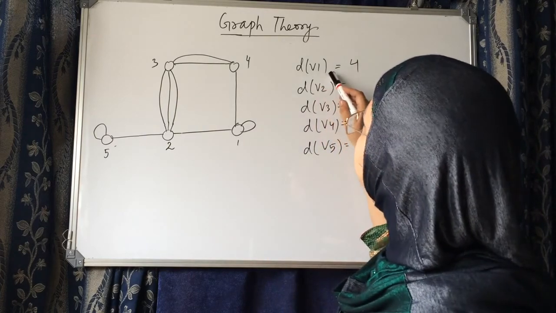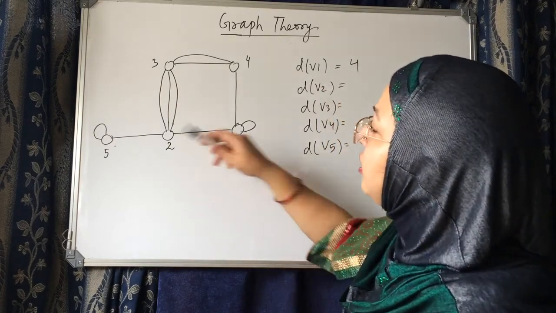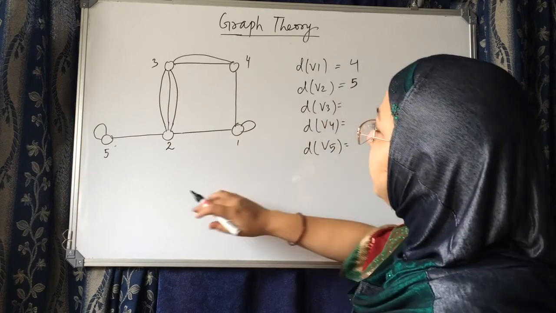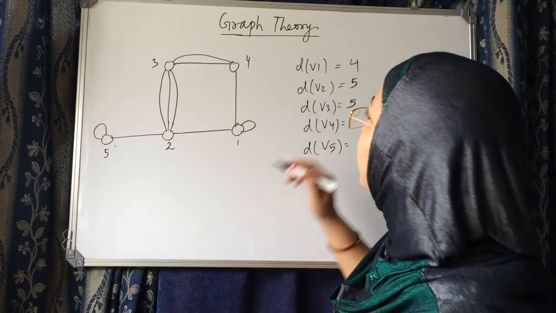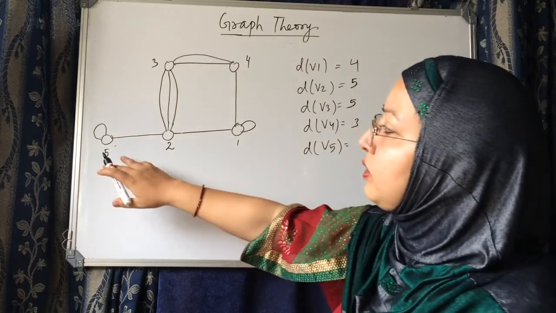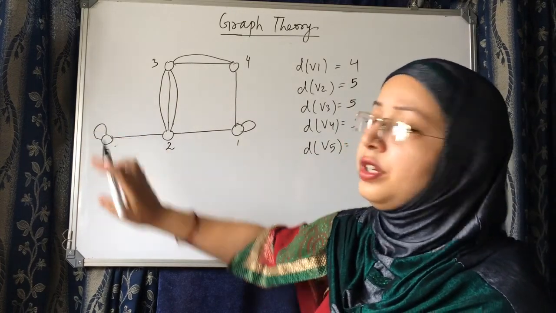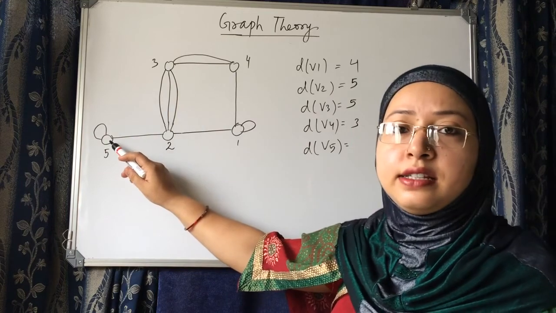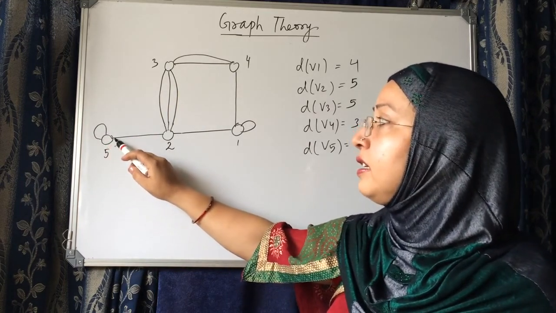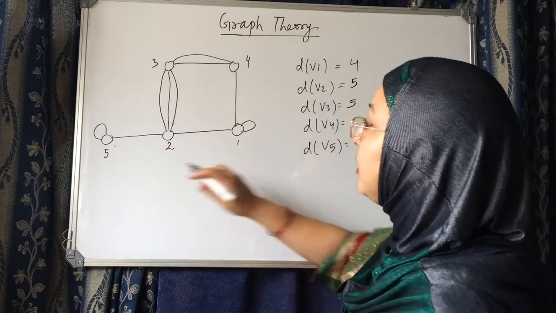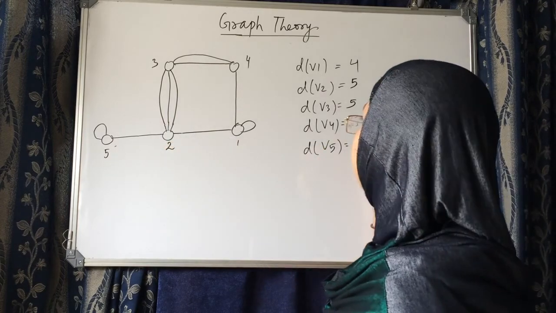So the degree of vertex 1 is 4, degree of vertex 2 is 5, degree of vertex 3 is 5, degree of vertex 4 is 3, degree of vertex 5 is 1, 2, 3. Again here it is a self loop, so we count it as 2 and 1 is this. So the number of edges incident on vertex 5 is 3.